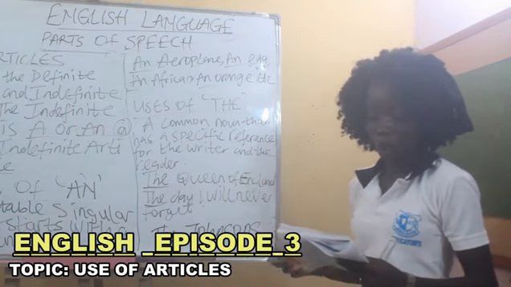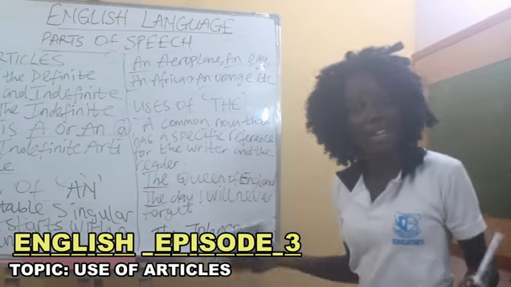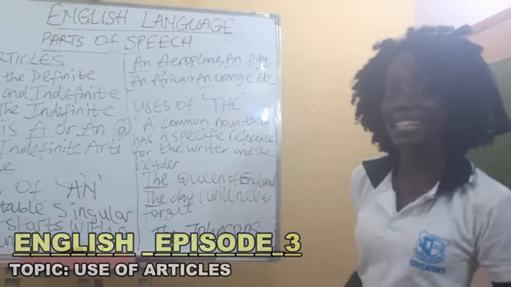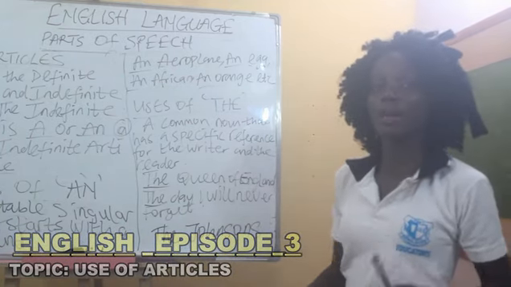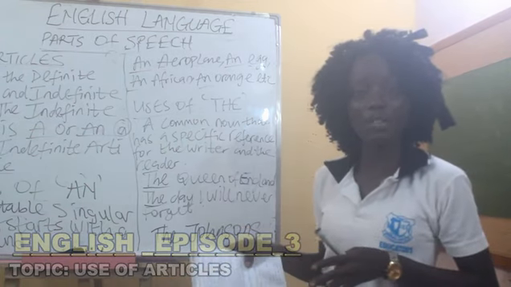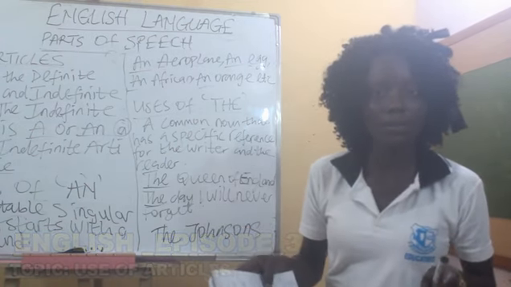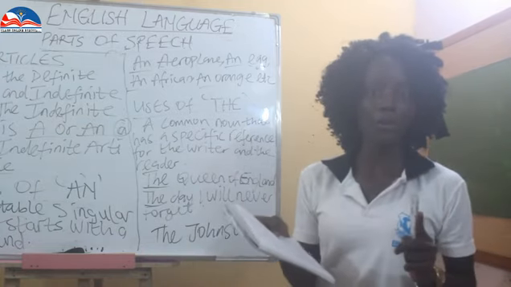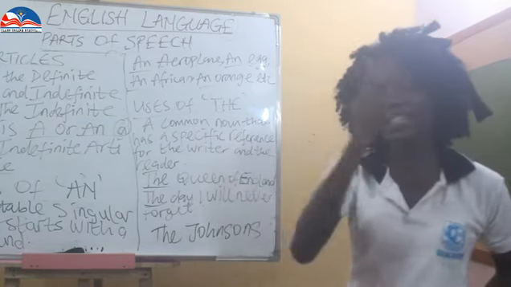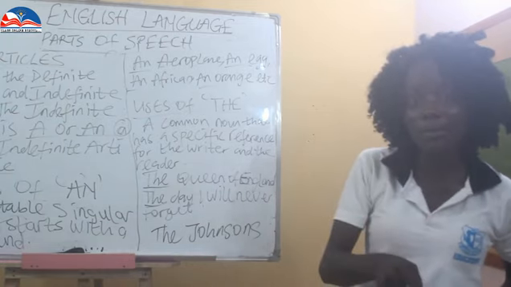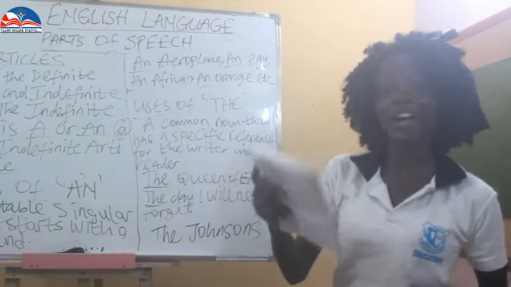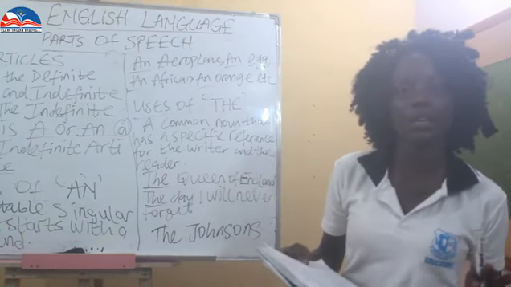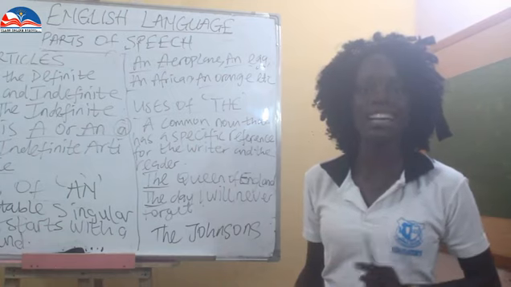It could also be used for plural countable nouns. What are countable nouns? Countable nouns are nouns that could be what? Counted. Like I said, book. So now, when we talk about plural countable nouns, it is referred to as what? Books. Book, singular. Why? Books is what? The plural form. So now, "the" is used for what? The plural countable noun that is specific. The boys, the blind man.